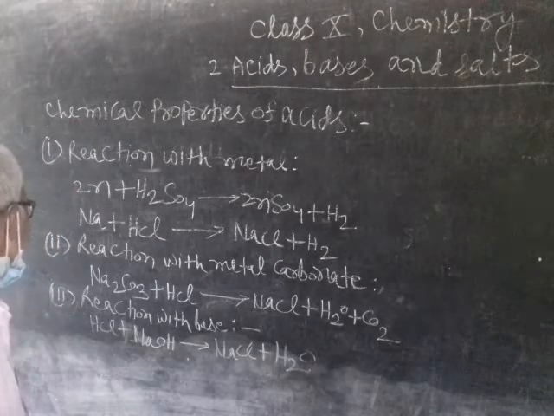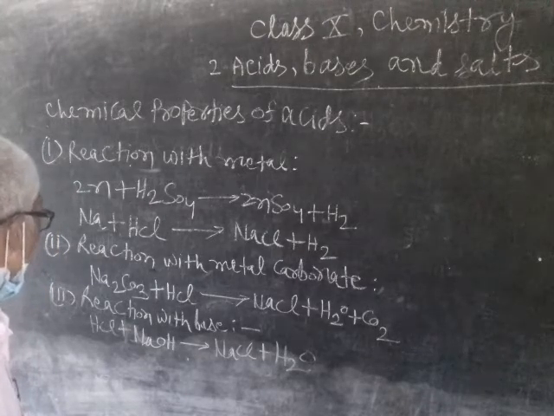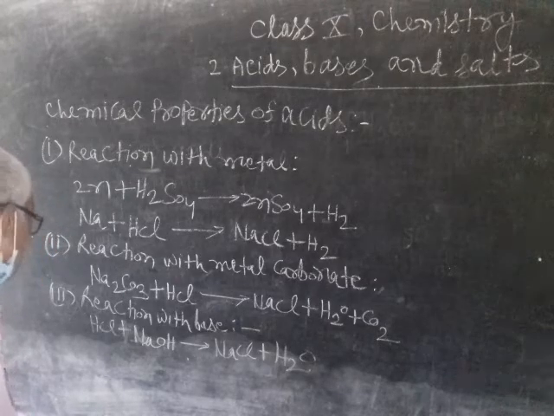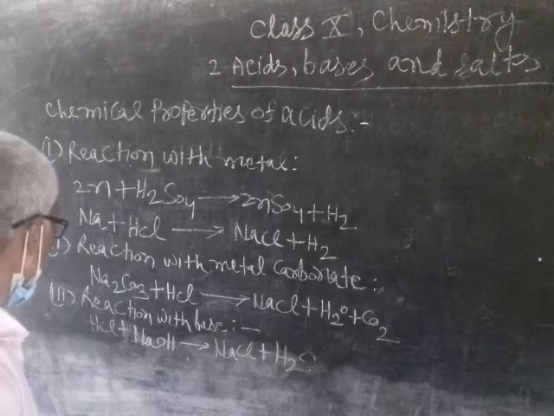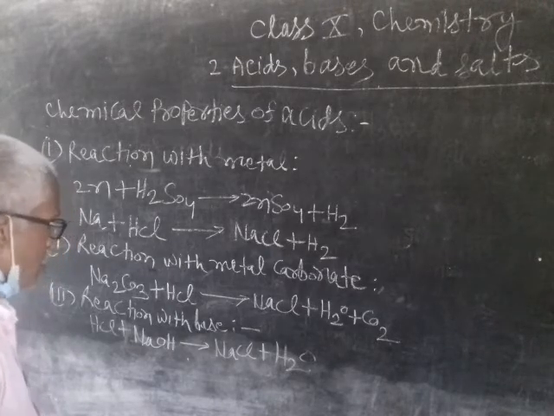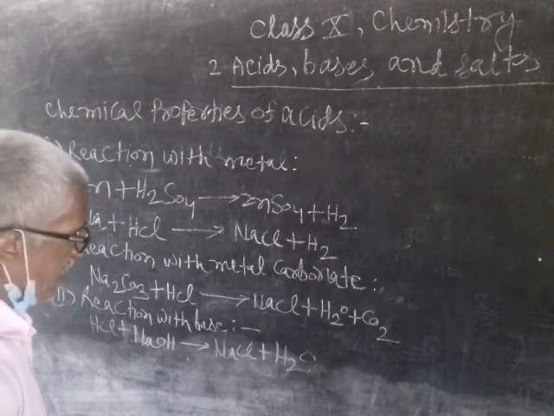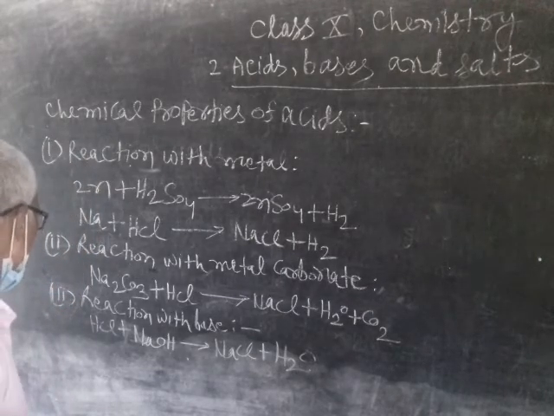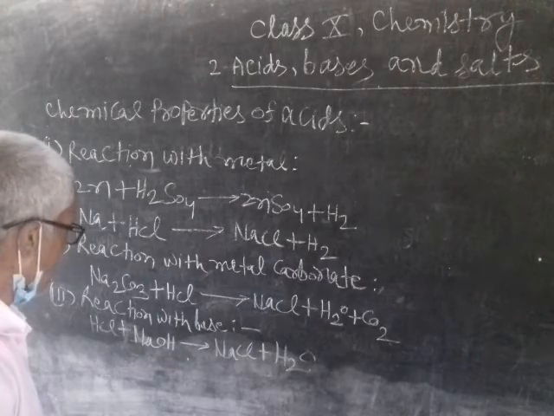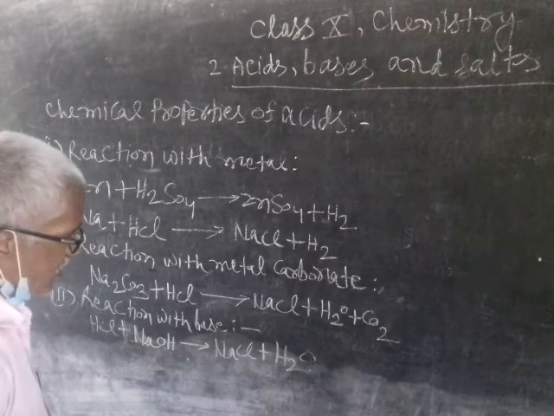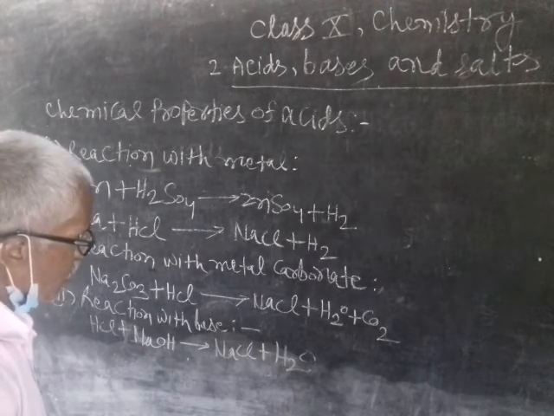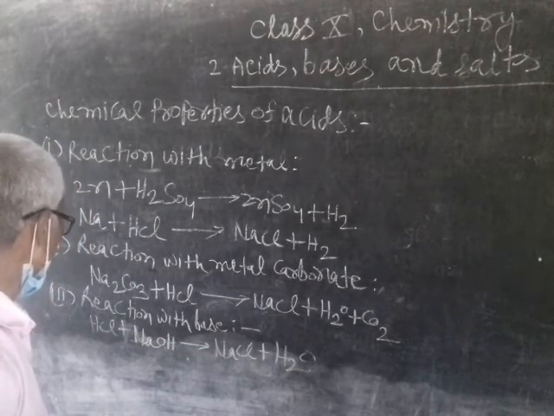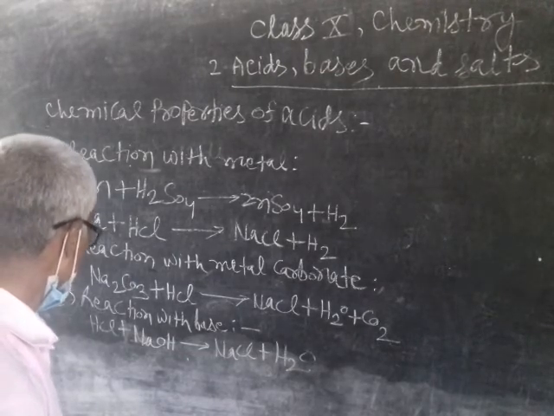Now, chemical property 2. Reaction with metal carbonate. Acid reacts with metal carbonate or metal hydrogen carbonate to form carbon dioxide gas. This is clear from the example Na2CO3 plus HCl gives NaCl plus H2O plus CO2.